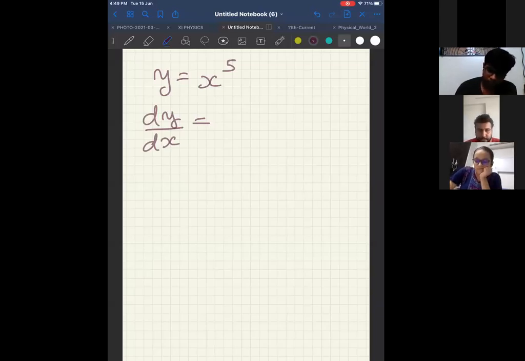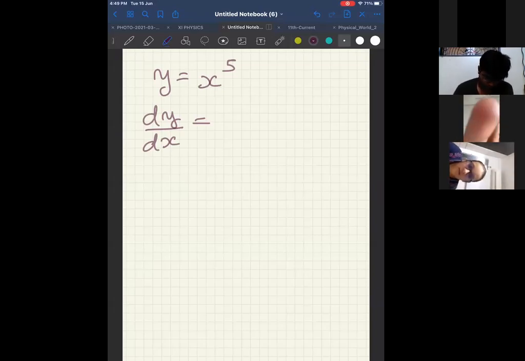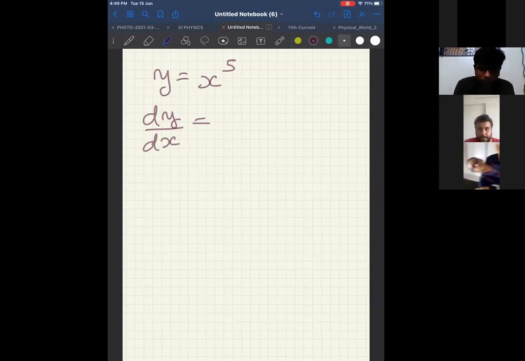Lavnish correct. Samarth correct. Rashmi correct. Krish correct.